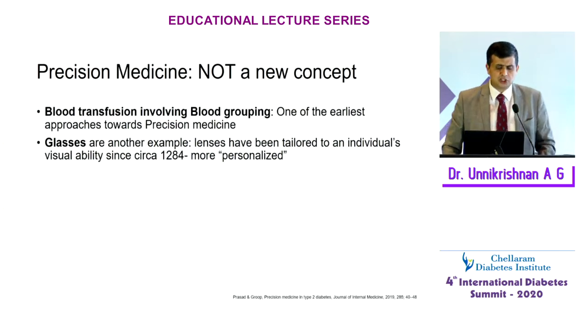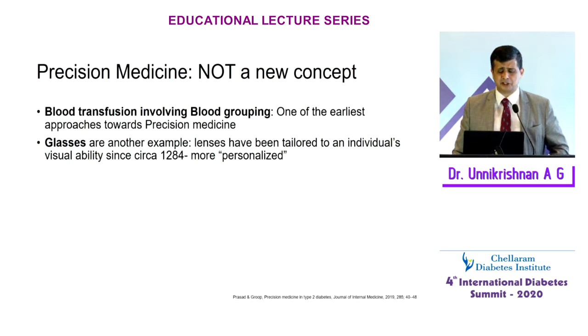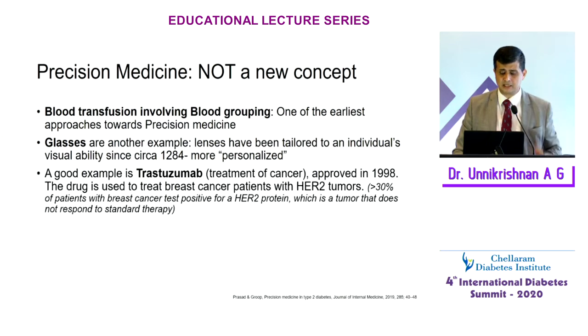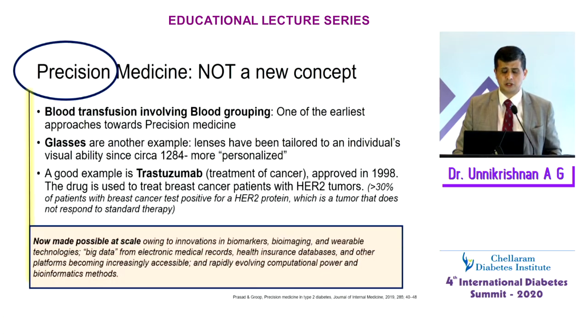Precision medicine is not a new concept. We've had blood transfusions and blood grouping, one of the earliest approaches towards precision medicine. And of course, spectacles, glasses, is an example of personalized medicine. You have glasses personalized for your vision. So that's personalized and not precision. And of course, there are other such therapies as well.